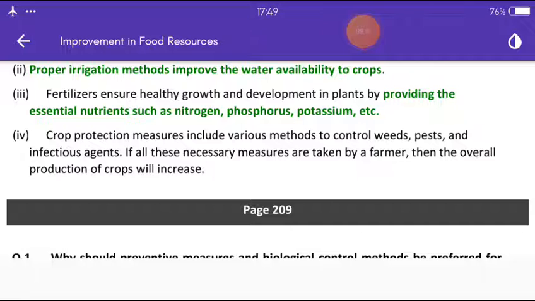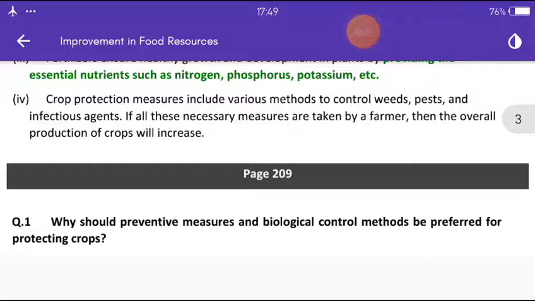If all these necessary measures are taken by a farmer, then the overall production of crop will increase.